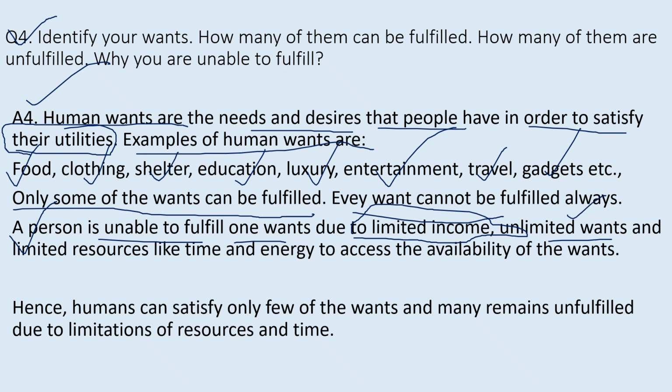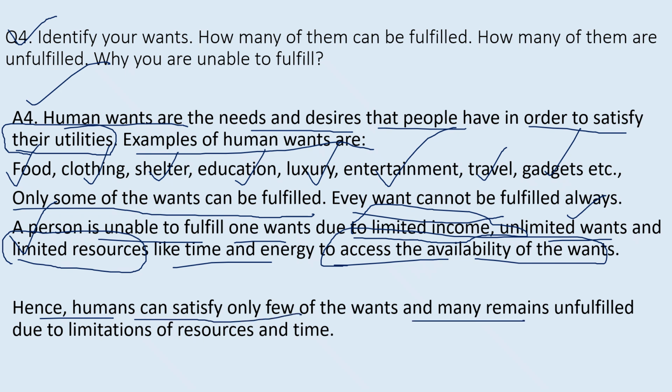And what happens? There may be limited resources. There is availability of limited resources like food, water, electricity. Even time and energy are limited resources. So because of the limited resources, the human wants all cannot be fulfilled. So what is the final answer? Humans can satisfy only a few of the wants and many remain unfulfilled due to the limitations of resources and time.